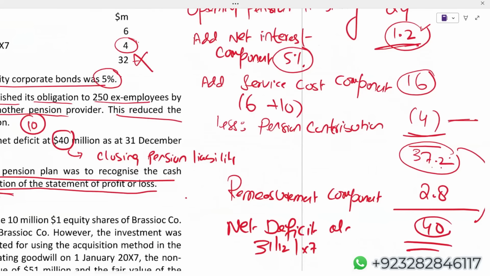So the remeasurement component of 2.8 is a balancing figure. But you will also explain that technically this 2.8 is an actuarial loss, which will be recognized in OCI under the category which will not be recycled to P&L. I hope the entire explanation with the numbers is clear to everyone.